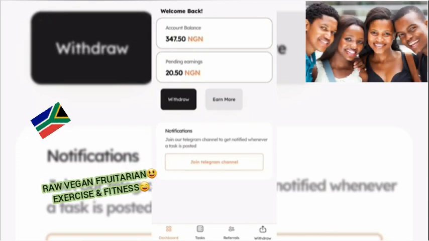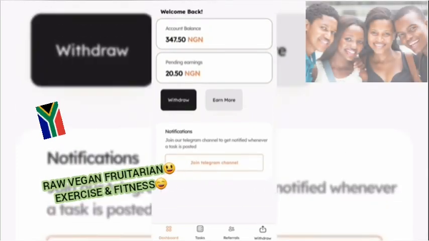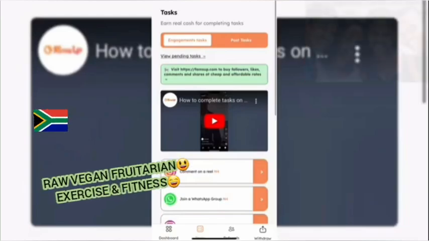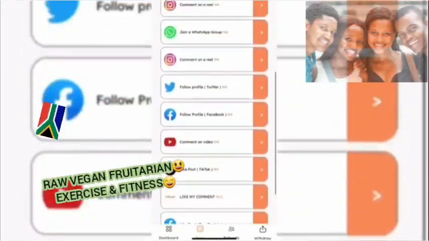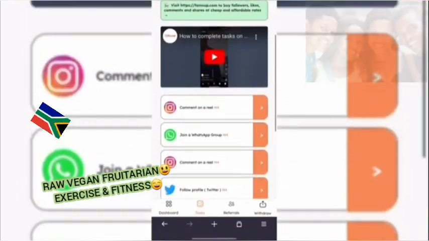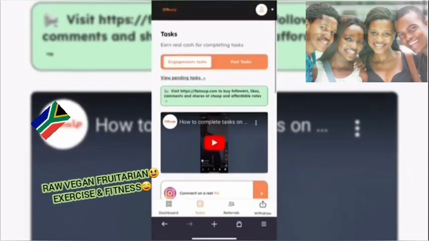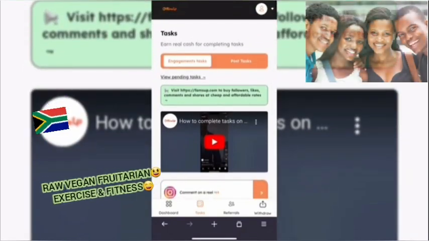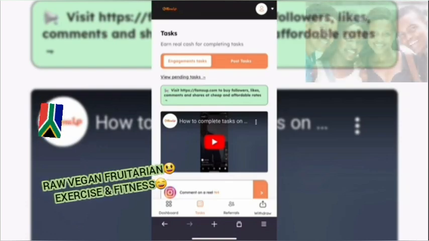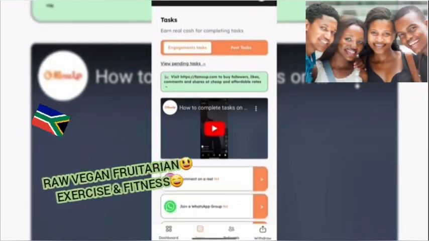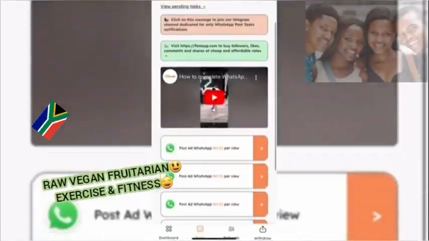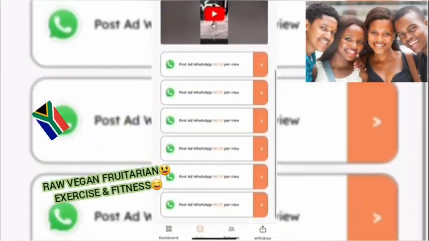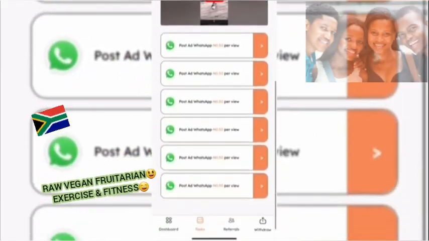Okay, so what you need to do right now is to come over to this tasks, and once you come to tasks, you can actually see available jobs you can do and earn for yourself. But I'm not going to be leveraging on that. I'm going to be leveraging on how you can actually use your WhatsApp views to earn money for yourself. So to do that, you will need to go over to this post tasks. Once you click on post tasks, you are going to see different tasks you can do to earn for yourself.